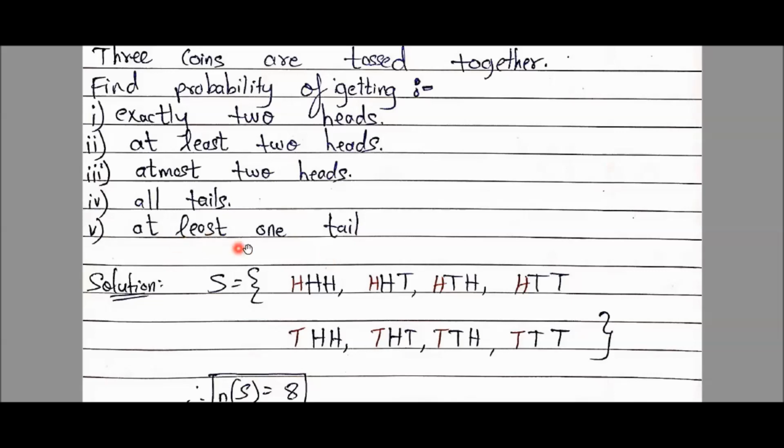Okay. So at least 1 tail. कम से कम 1 tail. So observations with 1 tail will come, observations with 2 tails will come, and observations with 3 tails will also come into picture. First, let's make the event.